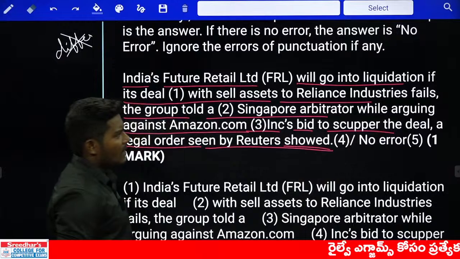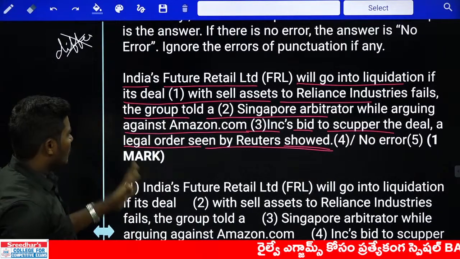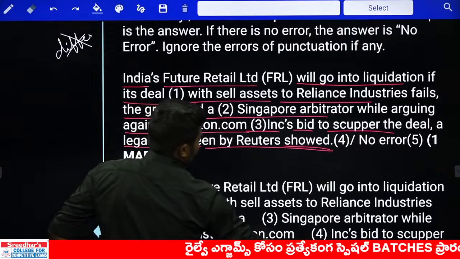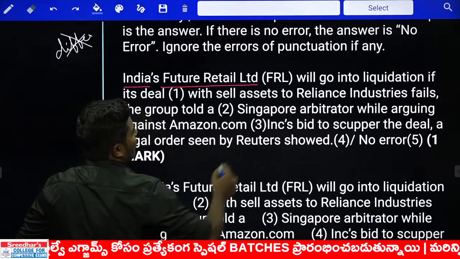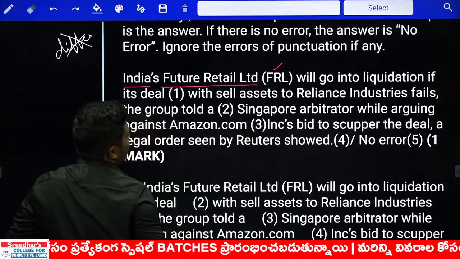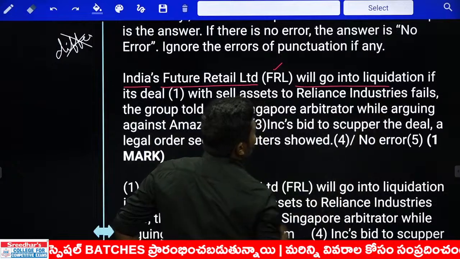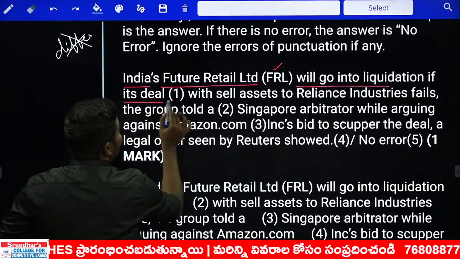There is one error here, very simple error. Okay, now from the beginning, look at the sentence once again. India's Future Retail Ltd. Okay, that is FRL. This will go into liquidation if its deal with the